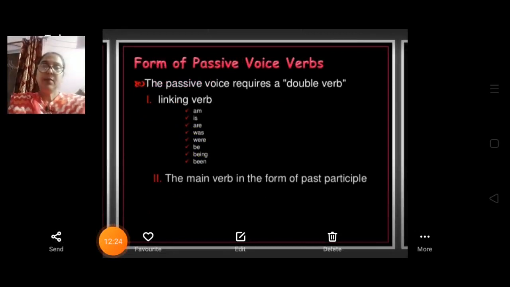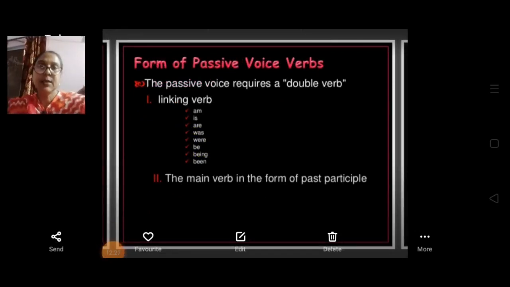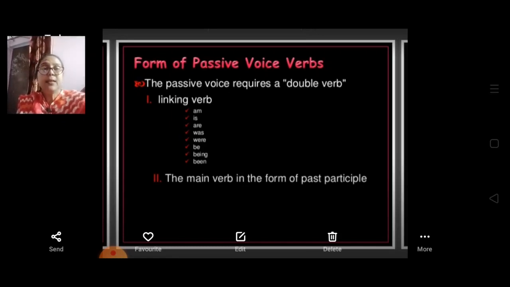Now one thing that we have already discussed is the form of passive voice verbs. The passive voice requires a double verb. As we have learned, the linking verb, or you can say the auxiliary verb, will be there: am, is, are, was, were, be, being and been.